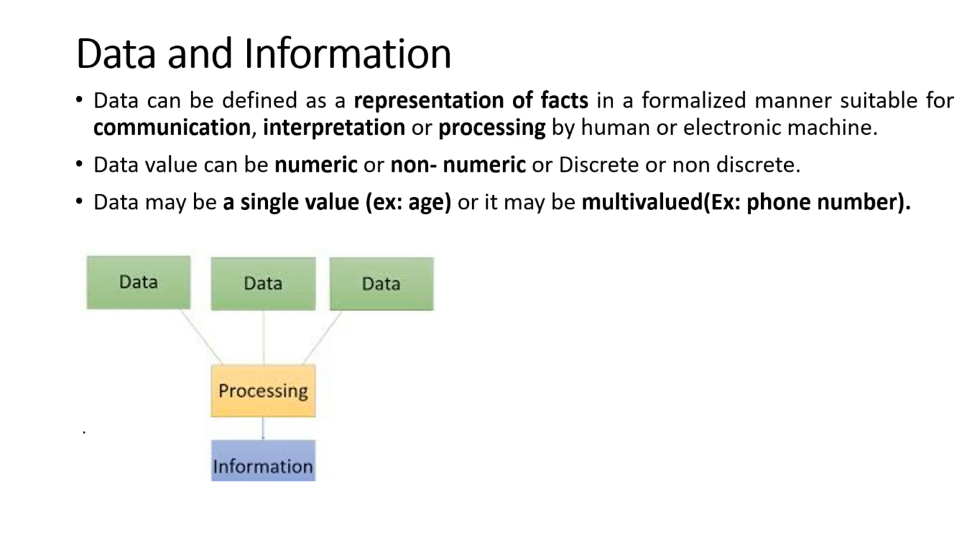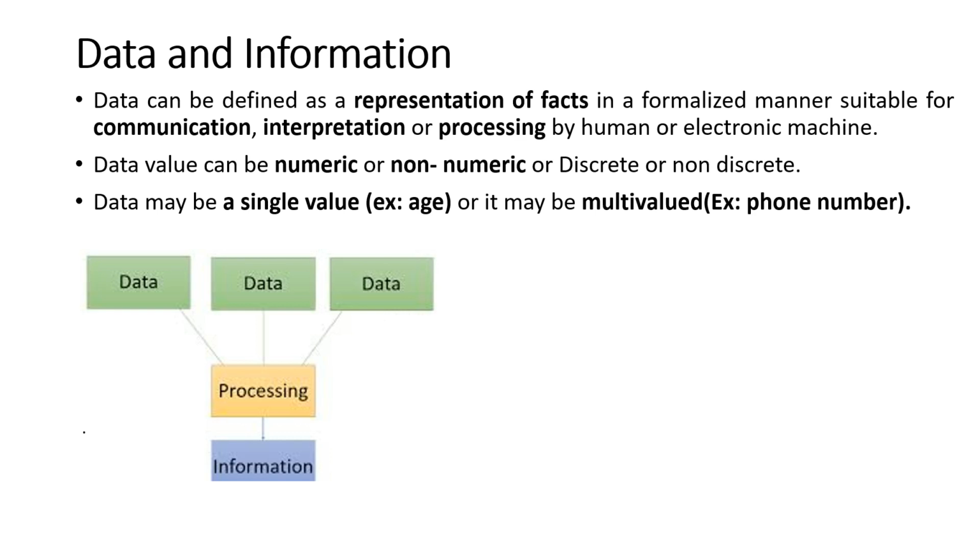It is a discrete value, or it can be non-discrete also, like how many kilometers you traveled today. 23.3, 23 kilometers, 23.2, a fraction value is there. It is a non-discrete value, or you can say it is a continuous value. These data can be a single value, like USN, age, mark scored by a student in one particular subject.